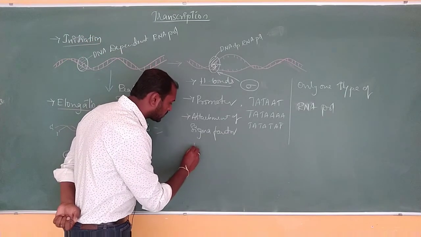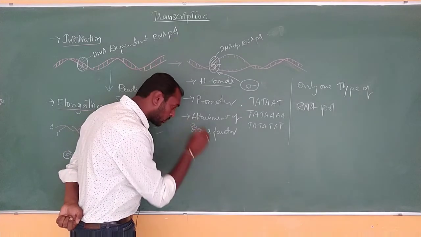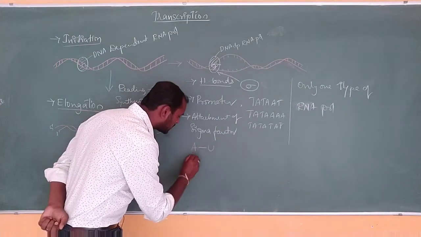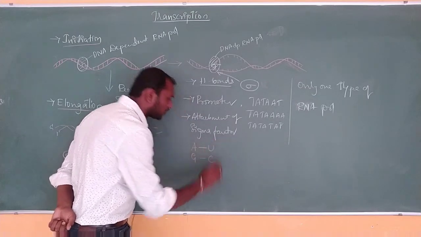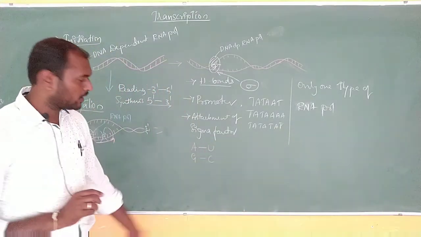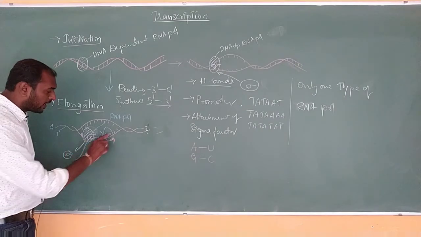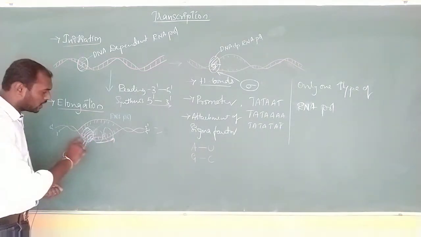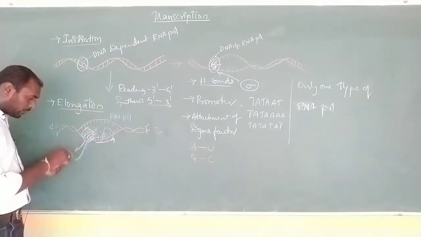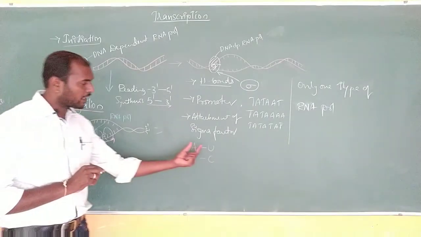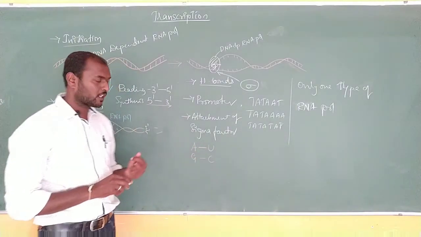A is going to show complementary to that of the U in case of the RNA, and G is going to show the complementary to that of the C. Okay, that is common, but only U changes, so whatever A we are going to get in this particular template strand is going to be bound by U, forming the U in case of this one.